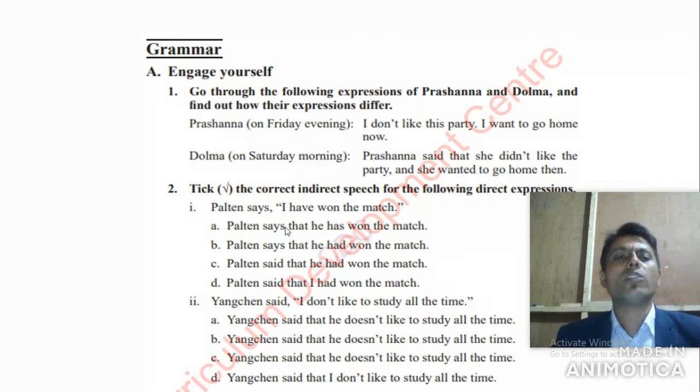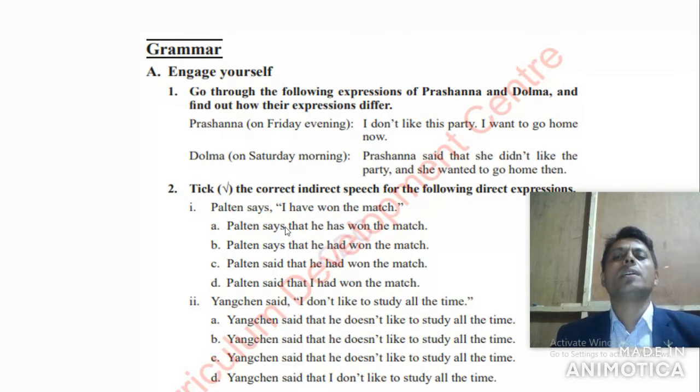Got it? Now look here. Prasanna, on Friday evening, says: I don't like this party. I want to go home now. Now look at Dolma, on Saturday morning. She says: Prasanna said that she didn't like the party and she wanted to go home then.